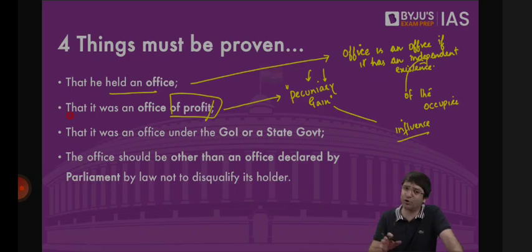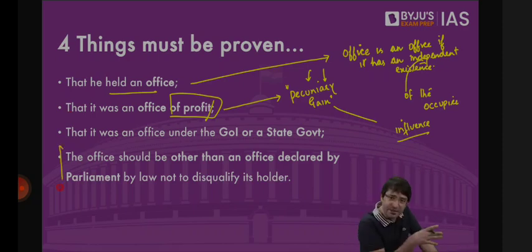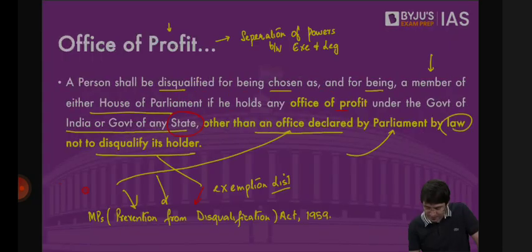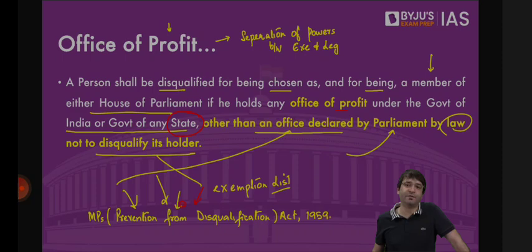So you're not disqualified. So the first thing we have to prove is, Jaya Bachchan, if you're holding an office. Second, if it is an office of profit. Third, if it is an office of profit under the government of India or the government of a state. And fourth, if this is an office which has been exempted by the law passed by the parliament, you will not be disqualified. Which means if this post of chairperson of UP Film Development Corporation was mentioned in this law as an exemption, you would not have been disqualified. Madam Jaya Bachchan, we are sorry, we love your movies, but you are disqualified from being a member of the Rajya Sabha. This is an office of profit.